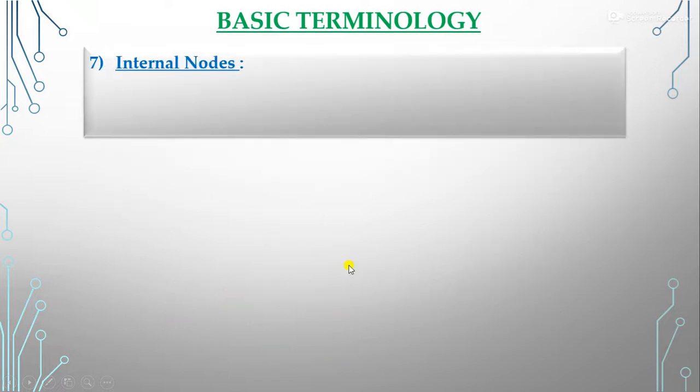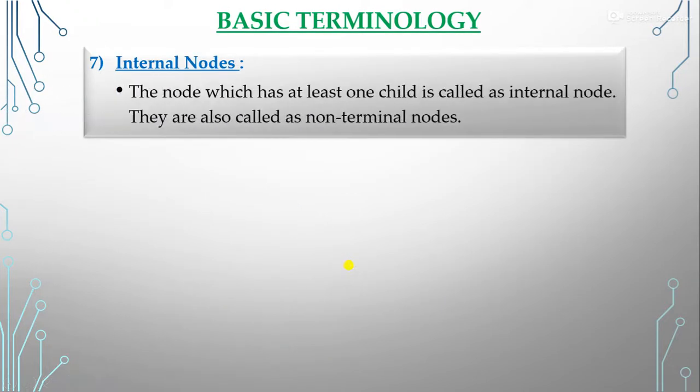Right? Next one is internal nodes. So what are the internal nodes? The node which has at least one child is called an internal node. They are also called non-terminal nodes. So at least one child must be there. So that is called the internal nodes.